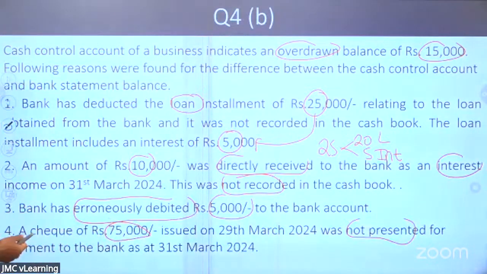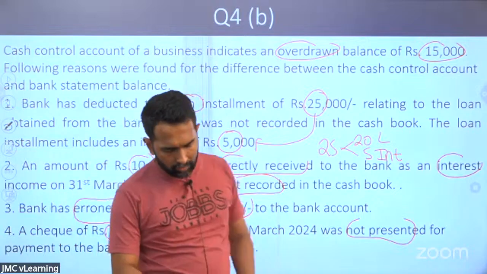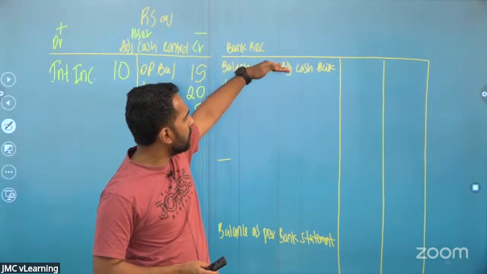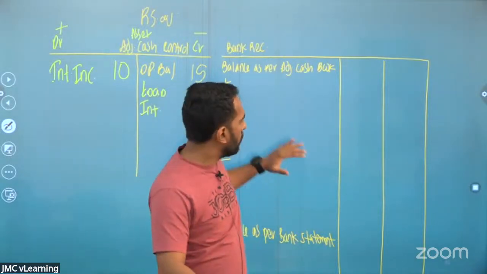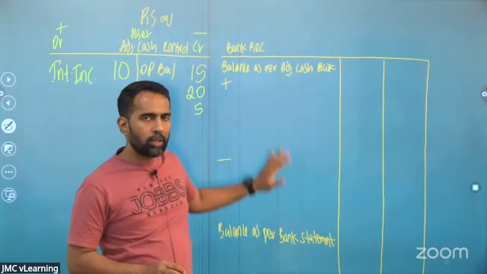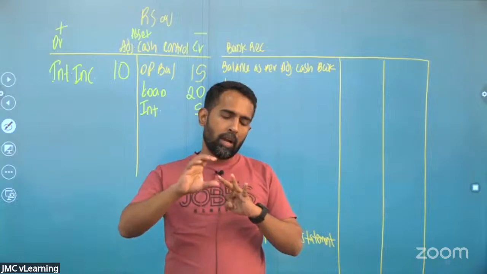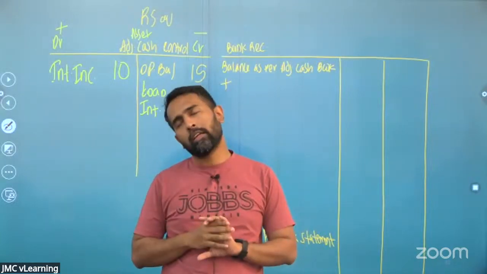Next one. Bank has erroneously debited 5,000 to the bank account. You know that when it comes to the reconciliation, we are preparing the reconciliation from the adjusted cash book to the bank statement. So here generally we adjust only 3 items. What are the 3 items? Bank errors, unrealized deposits and unpresented payments. In other words, timing differences and the bank errors.